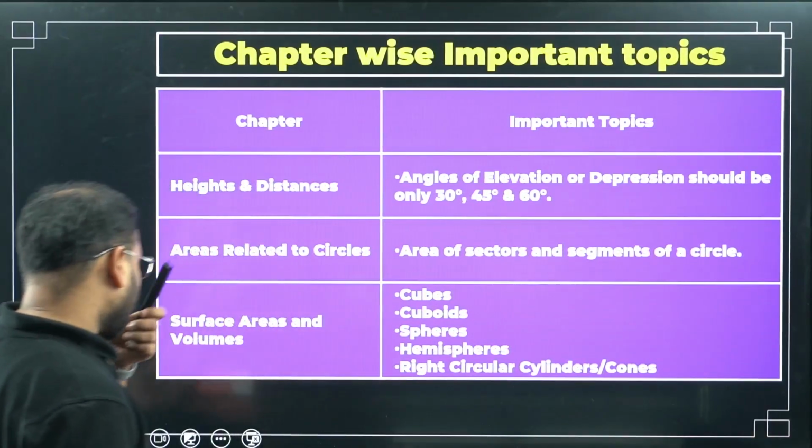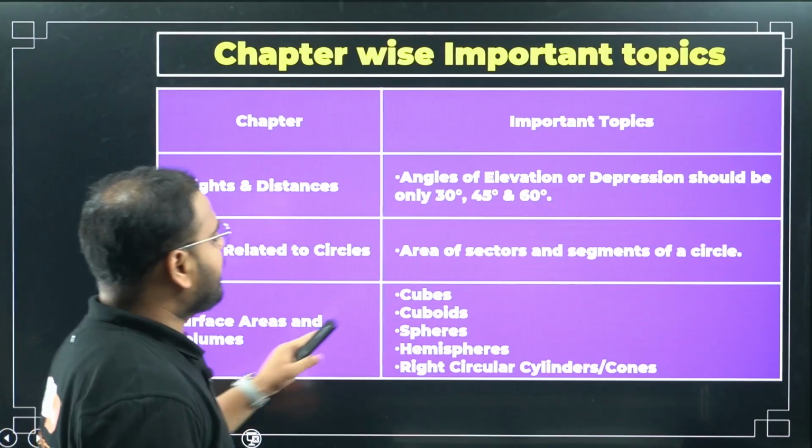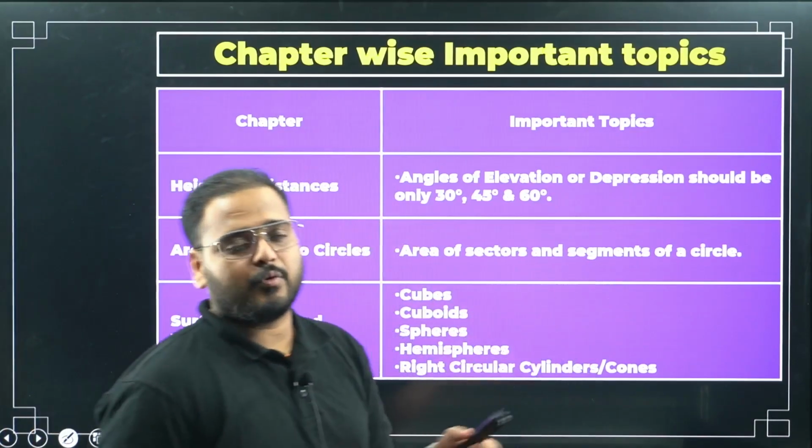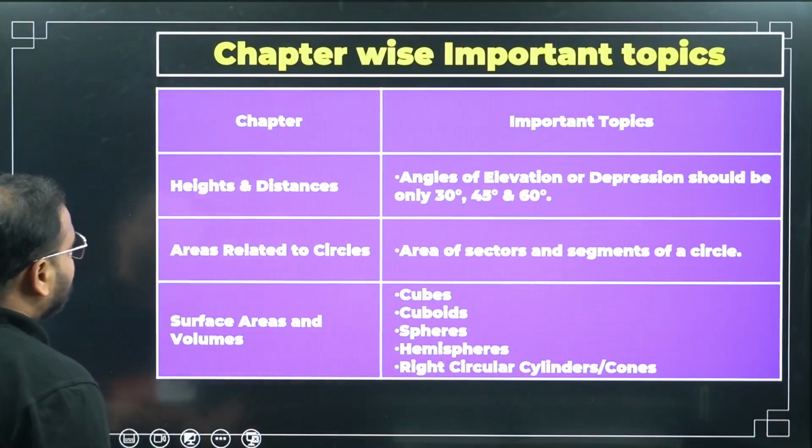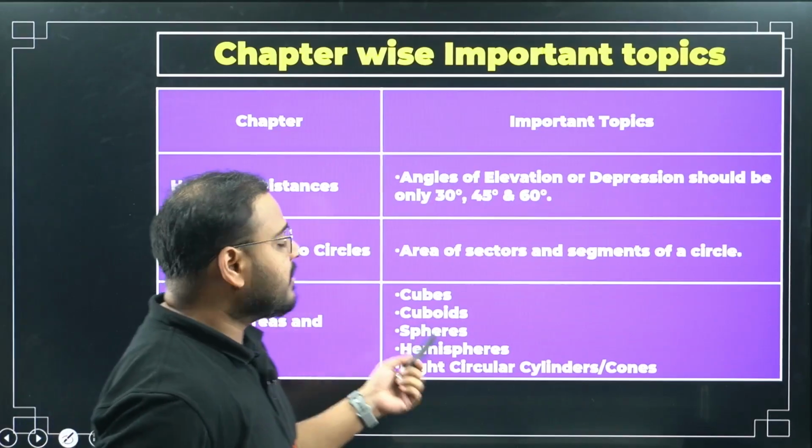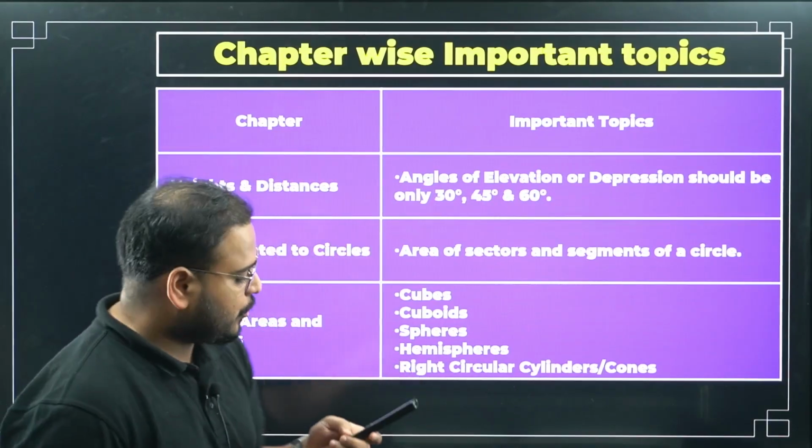Okay. Now, areas related to circles: area of sectors and segments of a circle. You have to know this. For surface area and volume, all the subtopics and all the formulas have to be known.